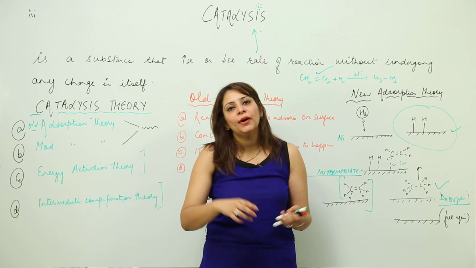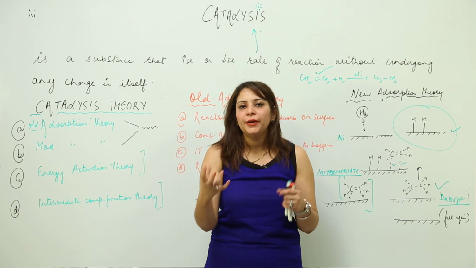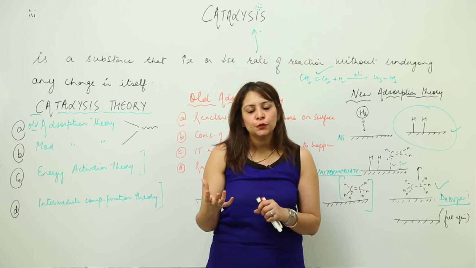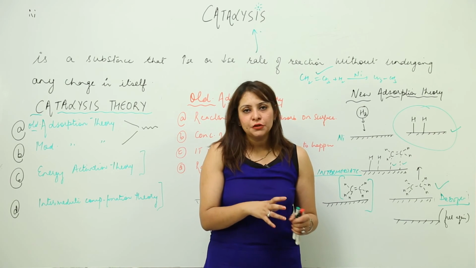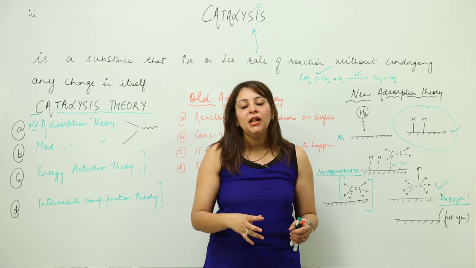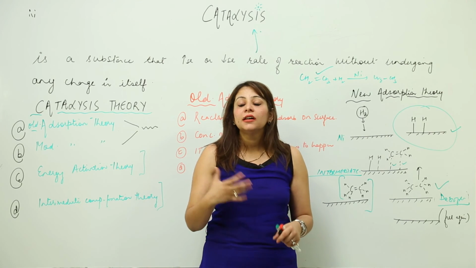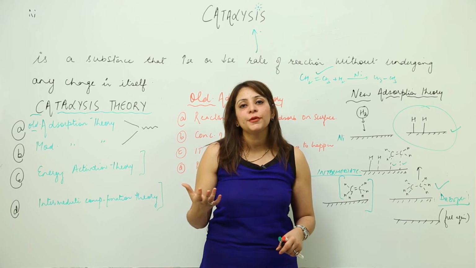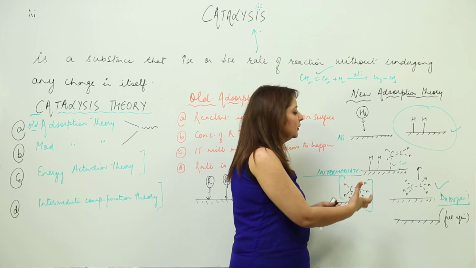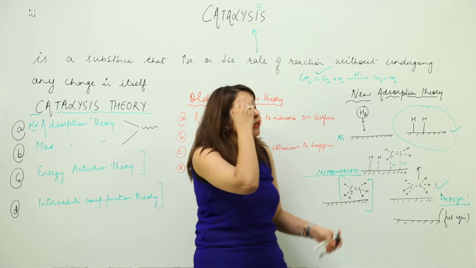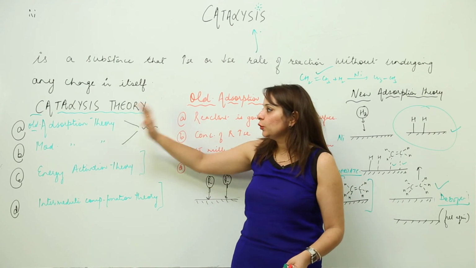Likewise, now again the new reactant will approach, it will pair up with the nickel on the nickel surface, then the hydrogen will get transferred, and it will form an intermediate, being unstable. So what is going to happen? It is going to show desorption, and likewise it will show formation of product, and likewise we get a surface again free for the other reactant molecules to attract. So this is the catalysis theory, that is, the adsorption theory.